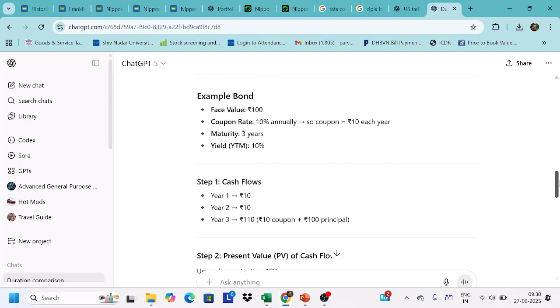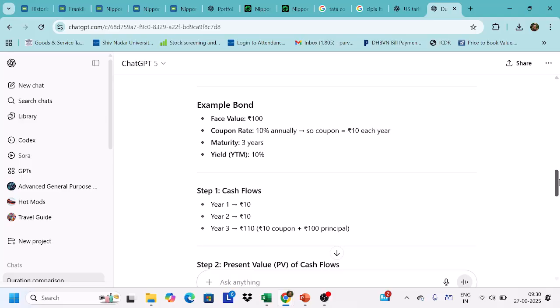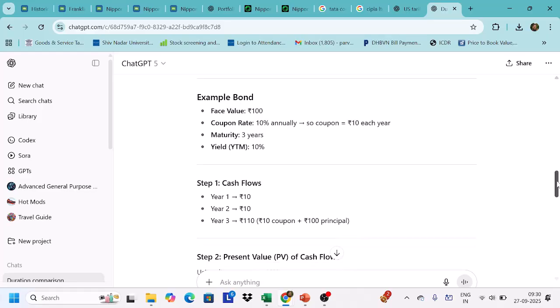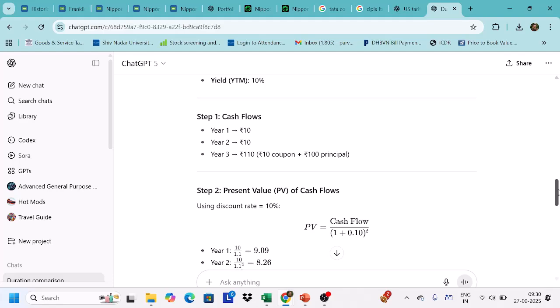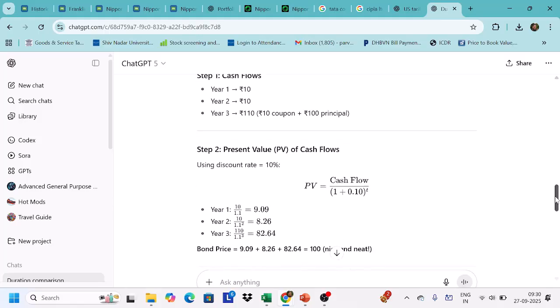So let's look at an example here. Suppose there is a bond whose face value is 100 and the coupon rate is 10% annually. That means you're going to receive 10 rupees every year, and maturity is 3 years. So you're going to get 10% return, YTM, if you hold the bond till maturity. And these are the cash flows you're going to get. Year 1, 10 rupees. Year 2, 10 rupees. In year 3, you're going to get the principal along with the coupon, so you're going to get 110. The present value of these cash flows will give you a figure.